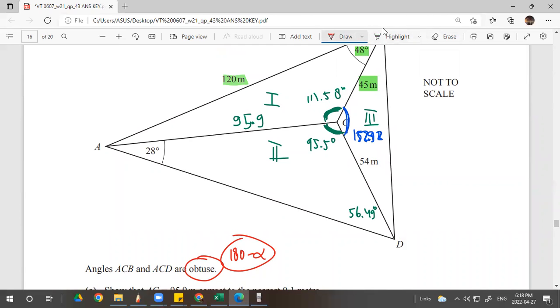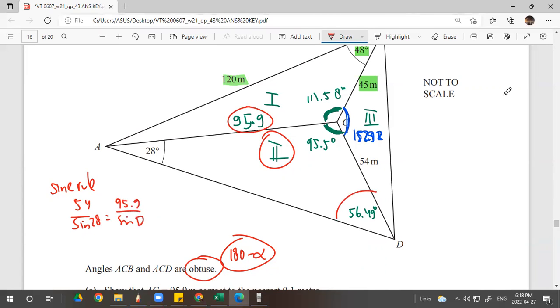Looking at the second triangle, triangle 2, use the sine rule. 54 over sine 28 equals what we get, 95.9 over sine something that we don't know yet.